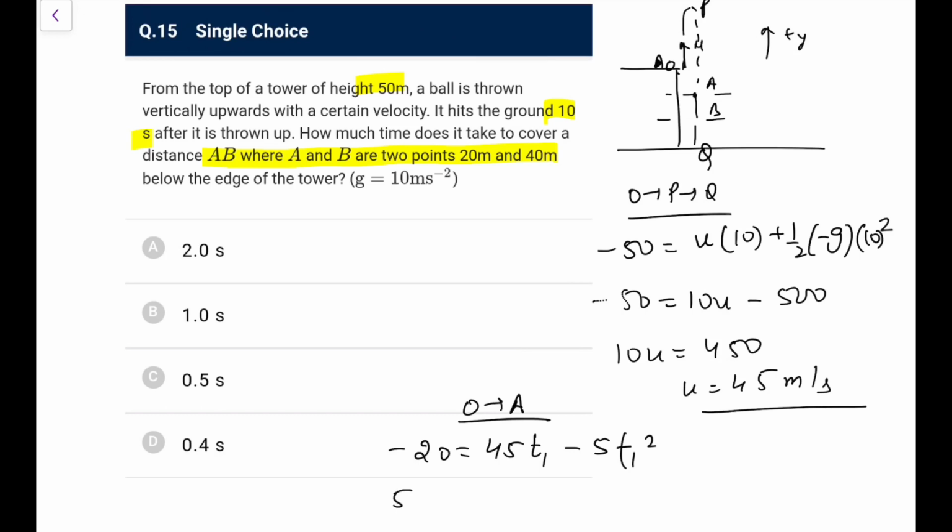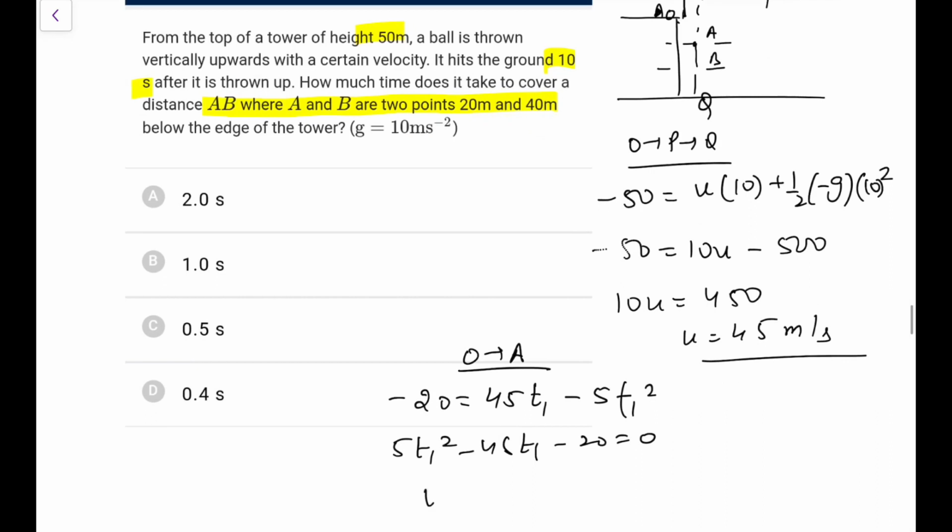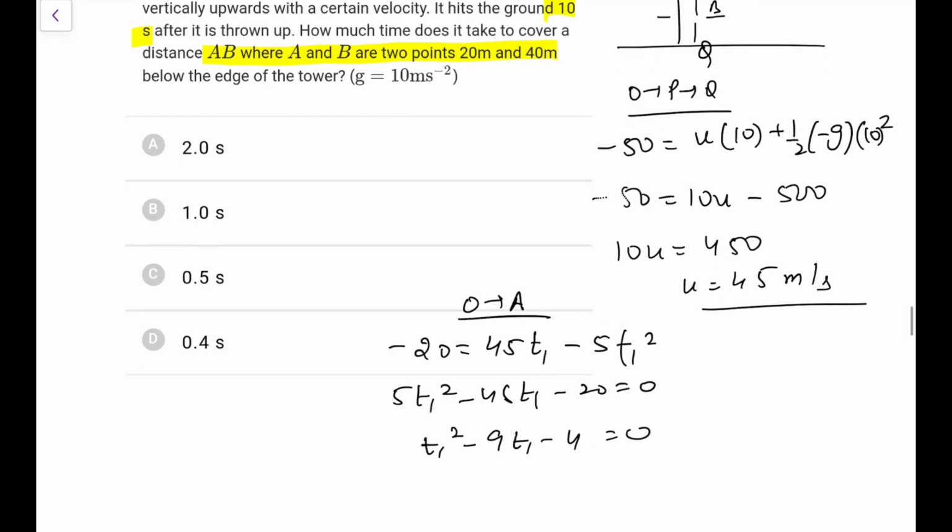So what it becomes, 5 T1 square minus 45 T1 minus 20 is 0. I can take 5 common: T1 square minus 9 T1 minus 4, I can make it equal to 0. So we have to put the quadratic formula, no other option. 9 plus minus, I'll write plus only, because minus, let me try both. 9 plus minus, this is 81 plus 16, so it would be plus only, negative is not possible. So what we have, this will be 9 plus this divided by 2.